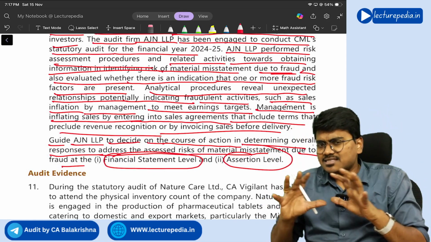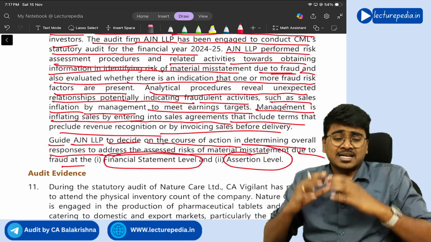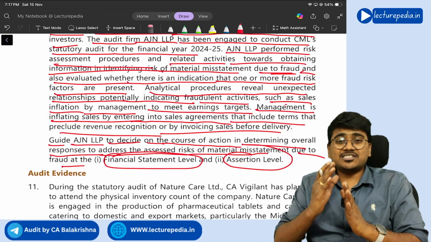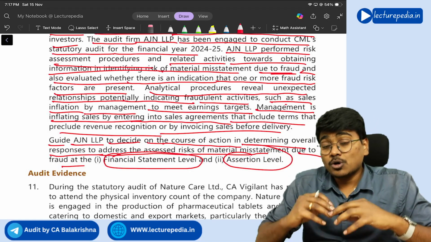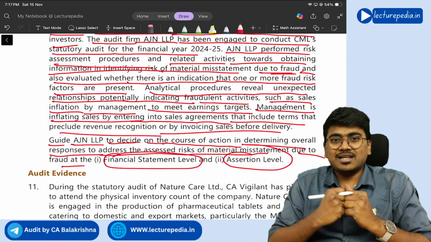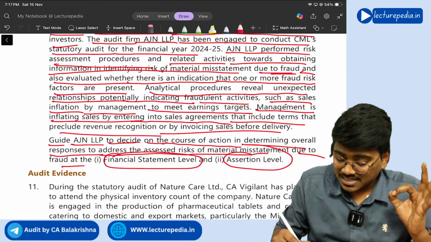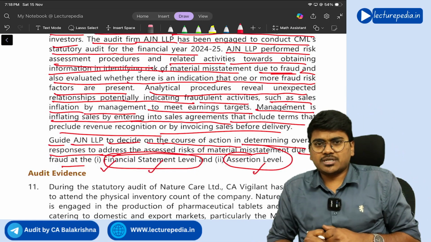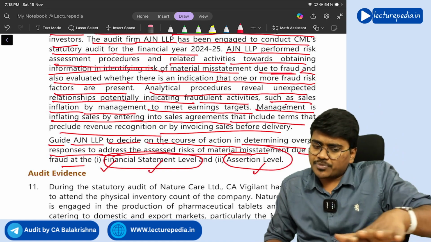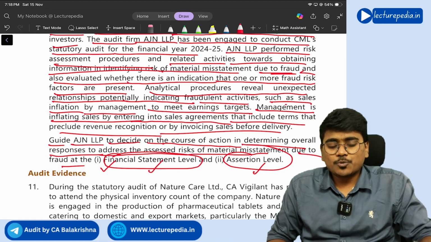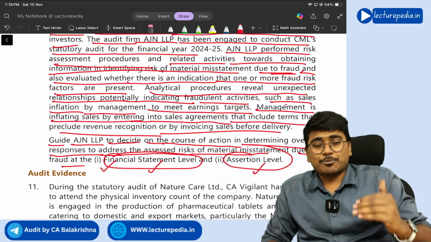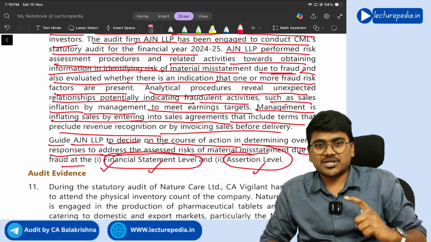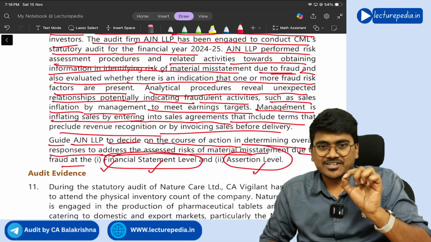So by seeing this case scenario, you are feeling that there is high risk of material misstatement due to fraud. So you have identified risk of material misstatement due to fraud. Now what audit procedures will you design for this risk at the financial statement level and at the assertion level? Firstly, at the financial statement level, you came to know that there is high possibility of fraud. Then what you will do is deploy highly talented, highly qualified, highly experienced personnel to conduct the audit of the entity. That is the first thing that you will do.